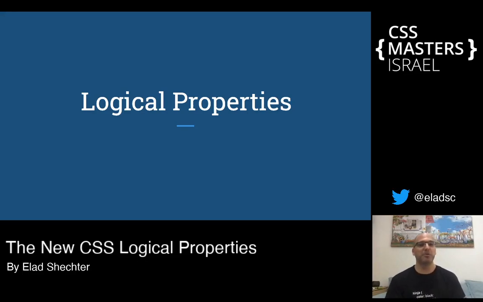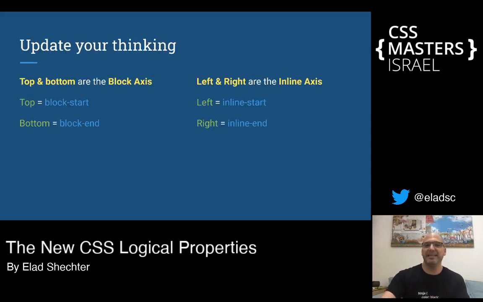Then let's start to talk about the real CSS logical properties after we understand the basic things. All the properties that have a physical direction in their names, like top, bottom, left, and right, need to update to those start and end of the block and inline axes. Because the browser's default is Latin languages, everything updates according to the Latin languages.